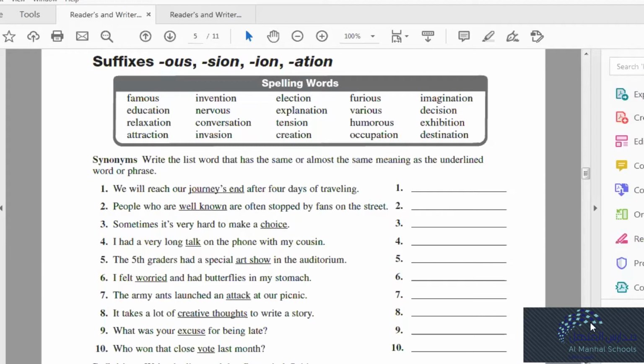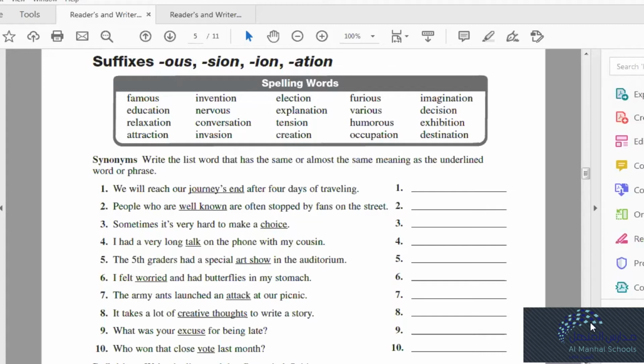Tense becomes tension. Create becomes creation. Fury becomes furious. Vary becomes various. Humor becomes humorous. Occupy, which is the verb, becomes occupation. Imagine, the verb, changes to imagination. Decide becomes decision. Exhibit, which is the verb, becomes exhibition.